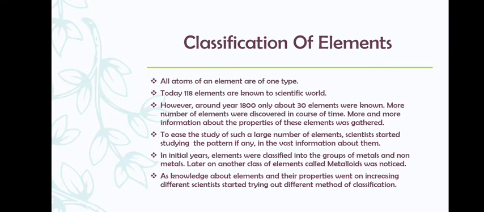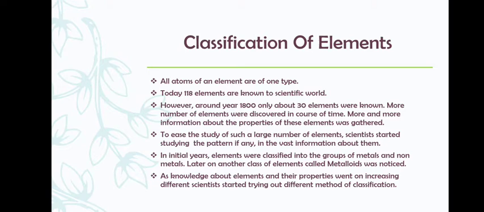To ease the study of such a large number of elements, scientists started studying the pattern in the vast information about them. Correct? In initial years, elements were classified into the groups of metals and non-metals. Then later on, we came to know that there exists a class which is called as metalloids. So again, we had to change the way we classified them.